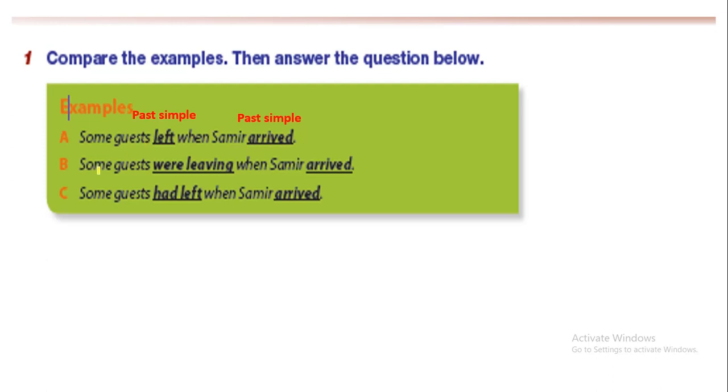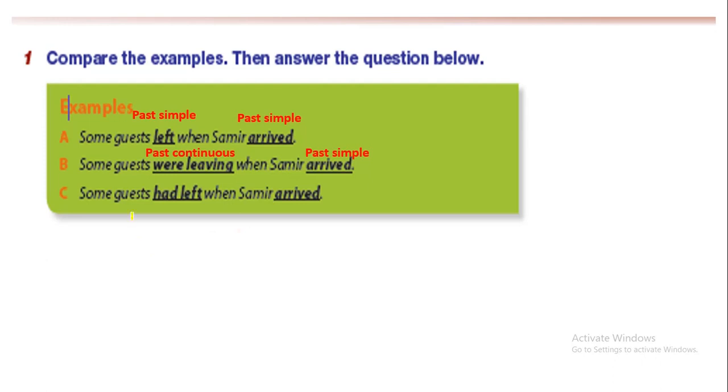Now, B. Some guests were leaving when Samir arrived. Now, we have this verb, "were leaving." What is the tense here? Yes, here we have "ing," and here we have "were." So it is past continuous tense. Good. And here we have "when Samir arrived." Arrived here is again verb 2, so it is past simple tense.